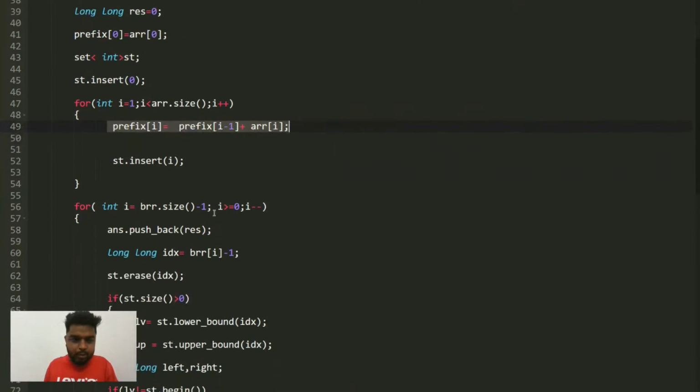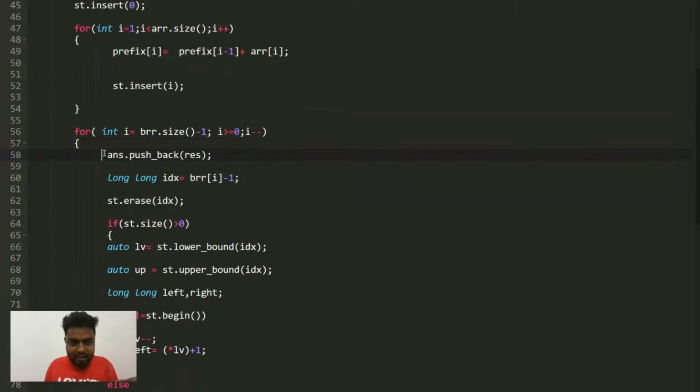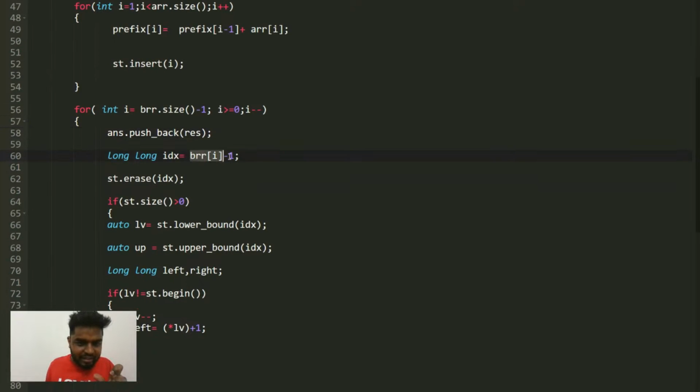Okay, that is what I'll be doing, and I'm iterating from the back side because I'm thinking of adding the elements. So initially I will do what? In my answer I will push the result, which is obviously 0. Then the index would be what? Like arr of i is the index, that element, and since it is 1-based, I will do minus 1. That is the current index that I want to process. And if I want to process it, I will do what?